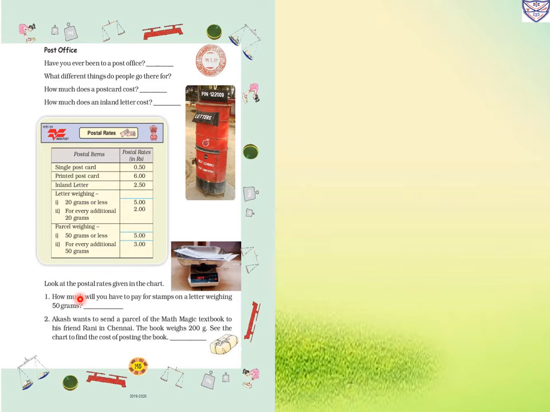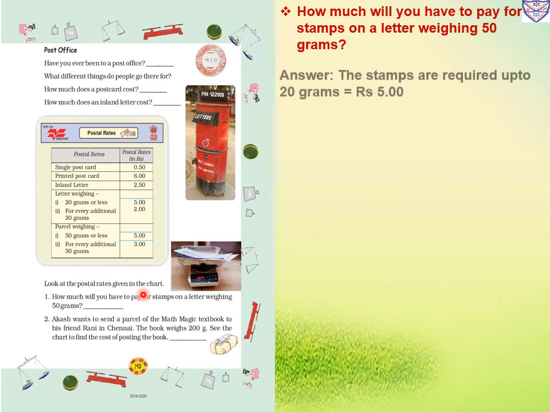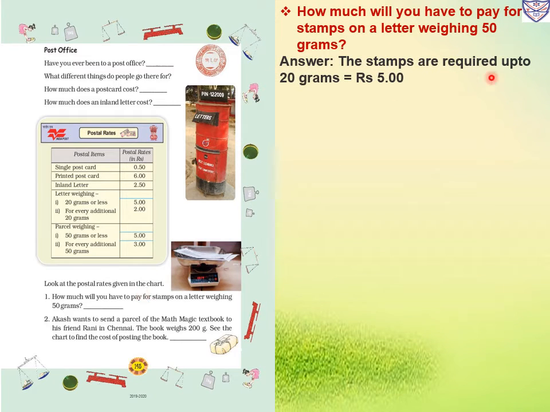So look at the postal rates given in the chart, and we have to answer the questions. Number 1, how much will you have to pay for stamps on a letter weighing 50 grams? So how much do we have to pay? The stamps required up to 20 grams cost rupees 5. So for a 20 gram letter we have to pay rupees 5.